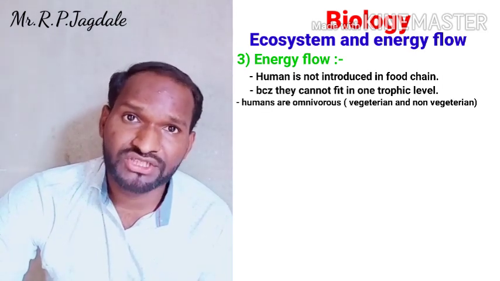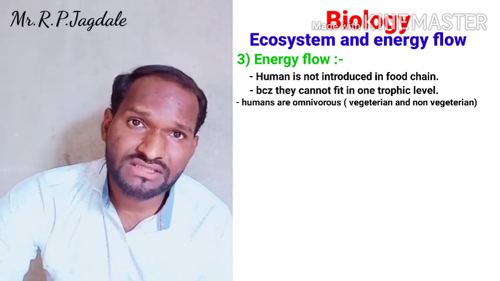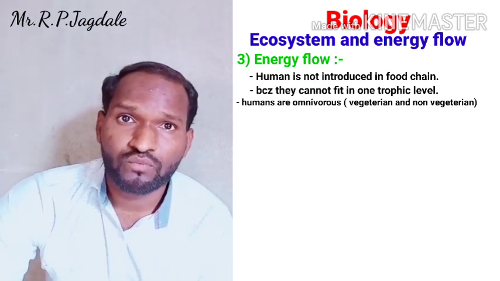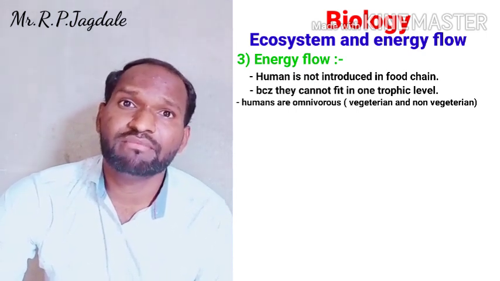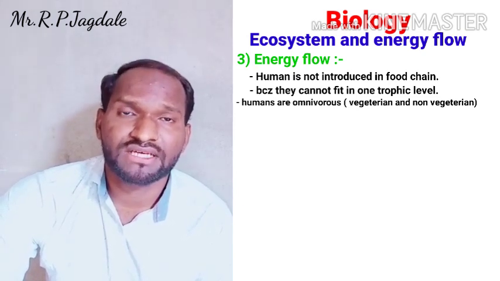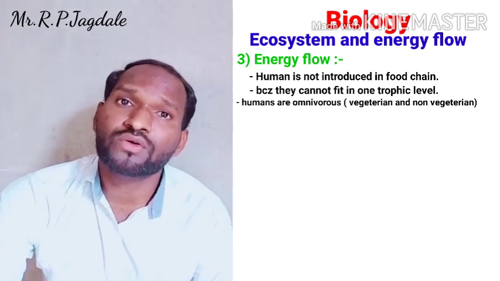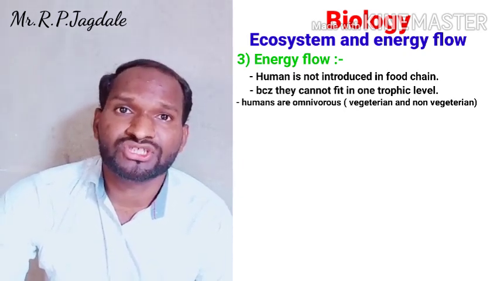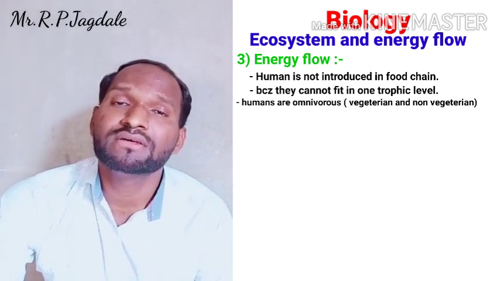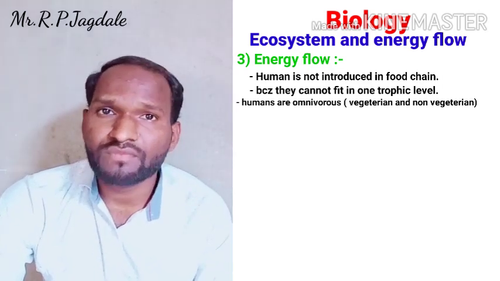When they eat vegetables, they are called herbivorous. When they are feeding on animals, they are called carnivorous. So both types of feeding mechanism are there in the case of human beings, so they are called omnivorous. There are other examples of omnivorous as well. They cannot be included under these ecological pyramids. That's why humans are not introduced in these food chains or food webs.